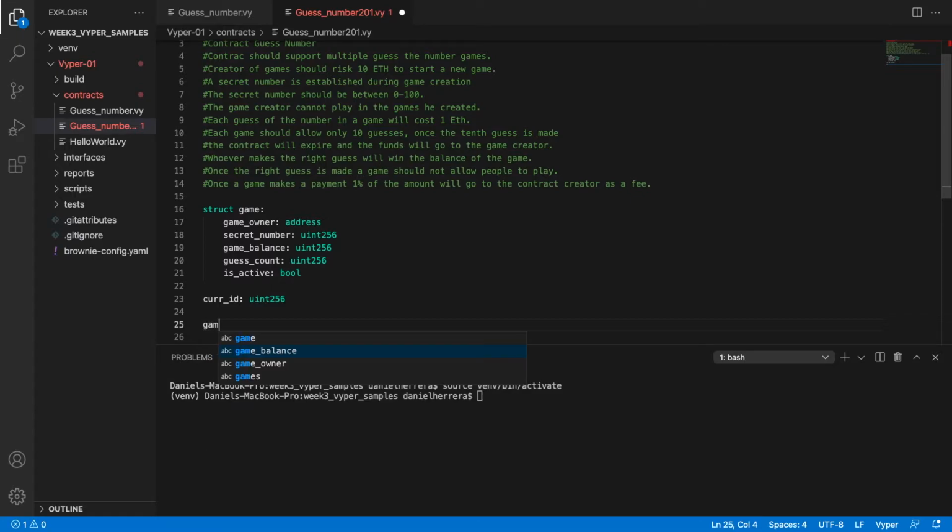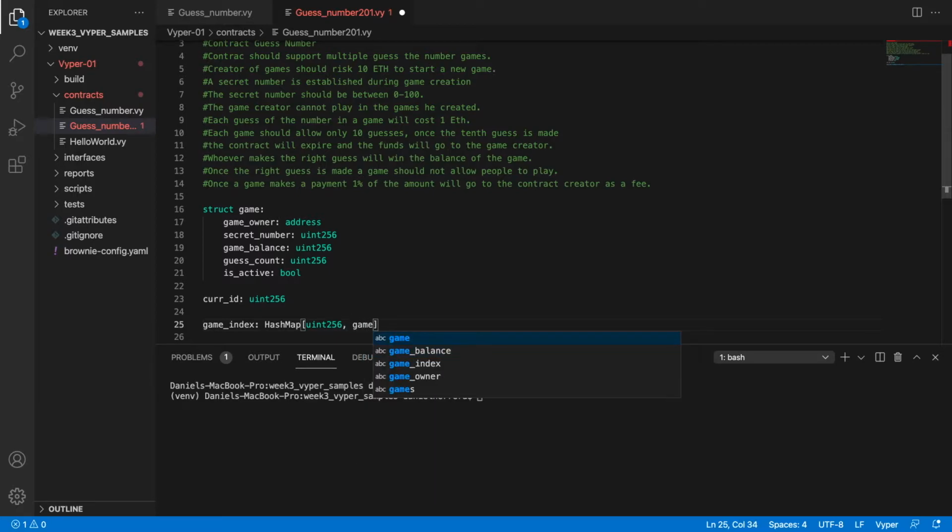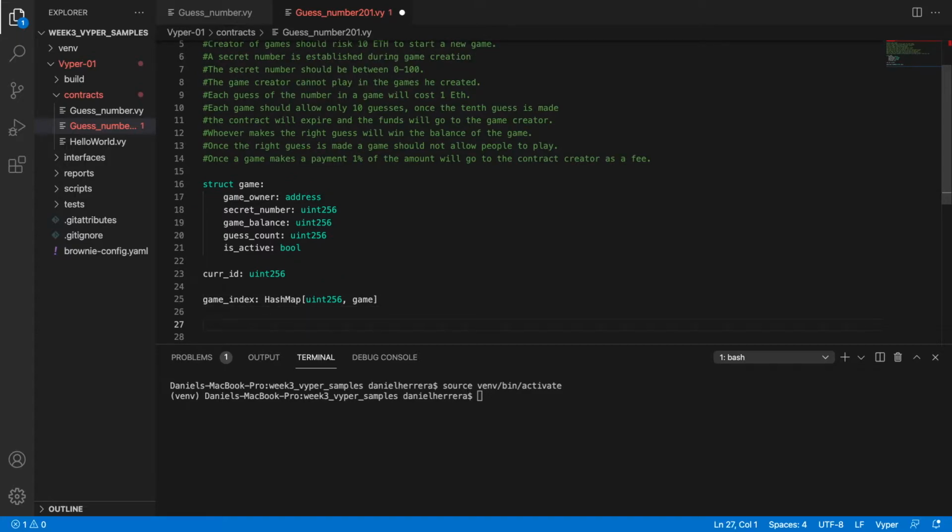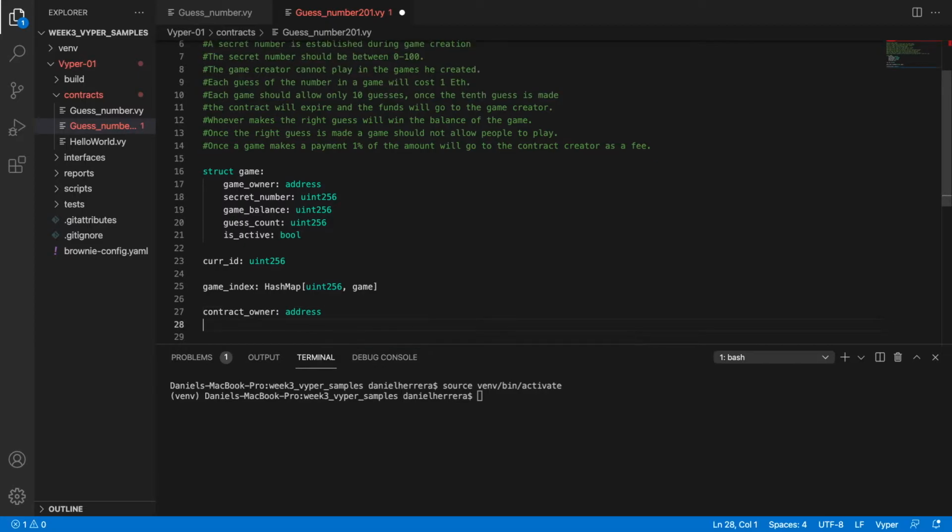So we're going to have this game index, and this hash map is going to be defined in the following way. We're going to have a HashMap that maps a uint256 to a Game, which is the type defined here by the struct. So that's it for keeping the games, but we also need to identify the contract owner, because at some point we need to send payments to this guy, to his Ethereum address. And that contract owner is the one that we're defining up there. So that's all the variables we need.